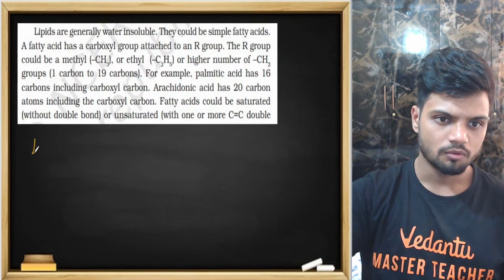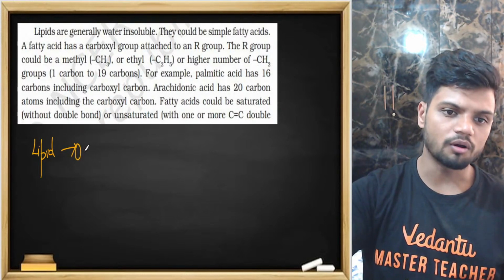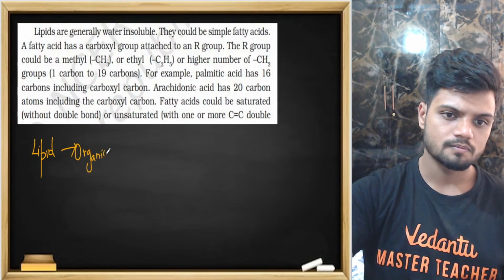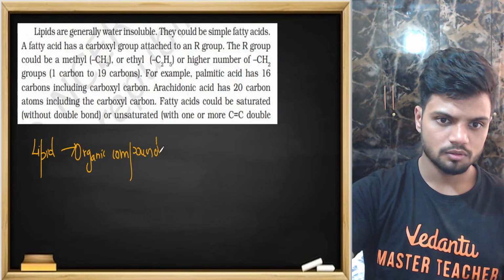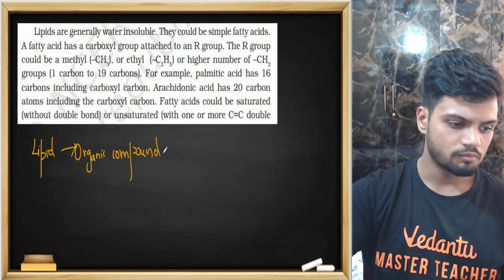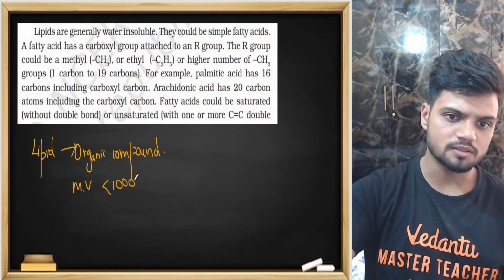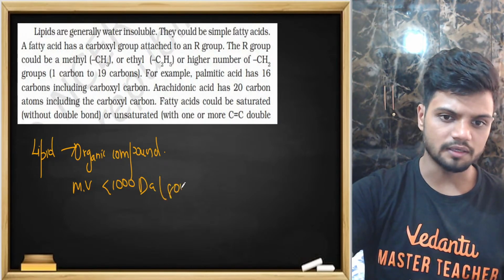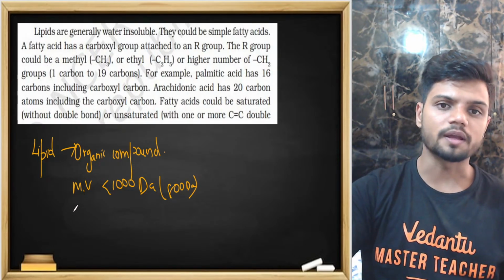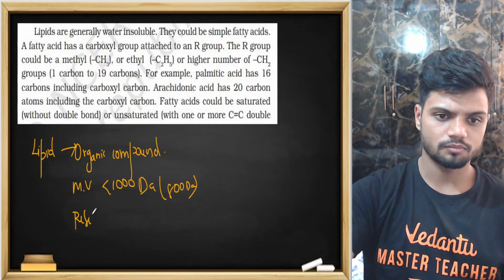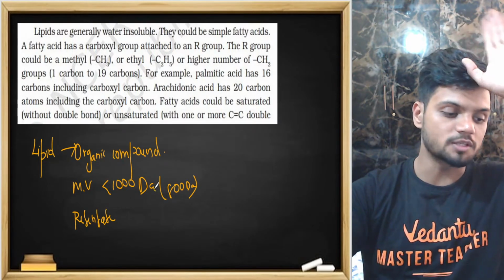A lipid is nothing but an organic compound whose molecular weight is less than 1000 daltons, around something like 800 daltons. Even though it has less molecular weight, it is placed in the retentate on the top, the acid insoluble fraction.